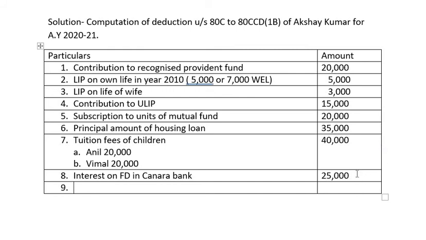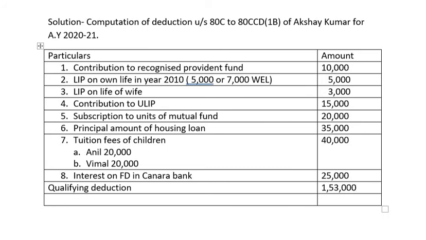Next line, we have to write qualifying amount of deduction. Qualifying deduction, add all. Before we total it, just make a small correction. Contribution in recognized provident fund amounts to rupees 10,000. So take 10,000 rupees and the total comes to 1,53,000. I hope it is clear.